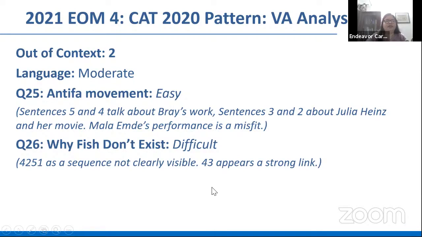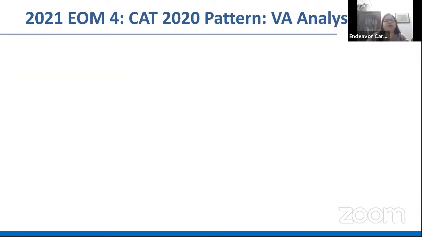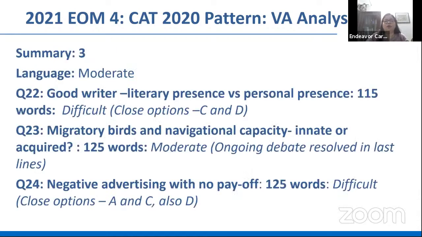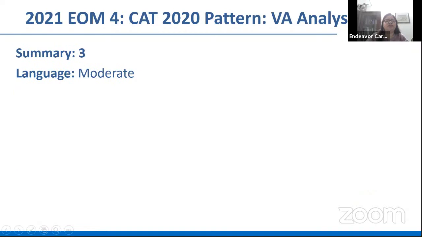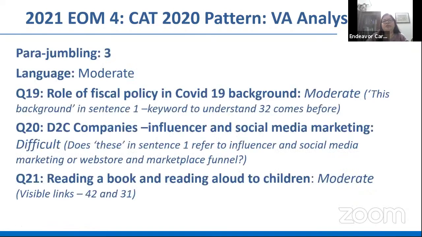Okay. So let's look at the easy and moderate ones. Definitely one out of context question, at least one of these summary questions, at least two of the parajumbles that we decided. And if you were able to sense the connection very clearly in question 20, even that could be taken.